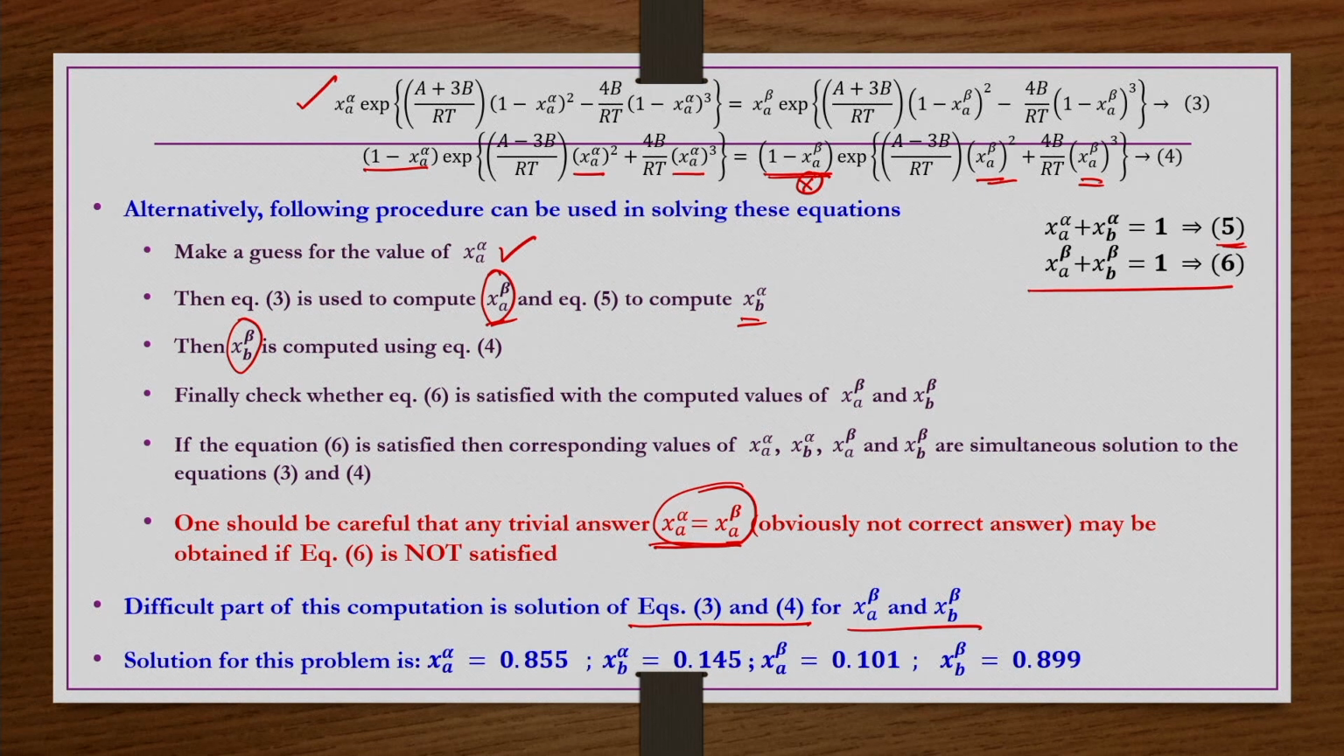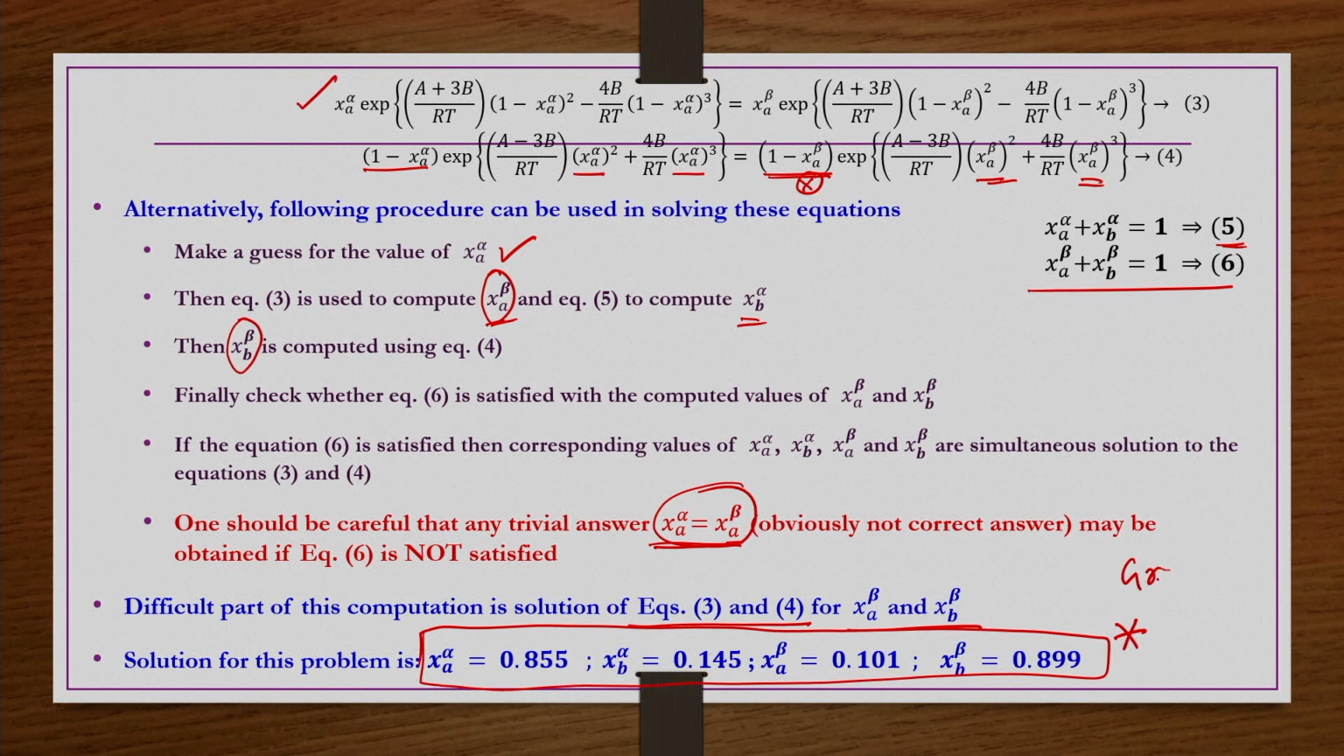So, when you follow this solution step and do some trial and error calculations, you will find the answer to this question as x A alpha equal to 0.855, x B alpha equal to 0.145, and then x A beta equal to 0.101, x B beta equal to 0.899.